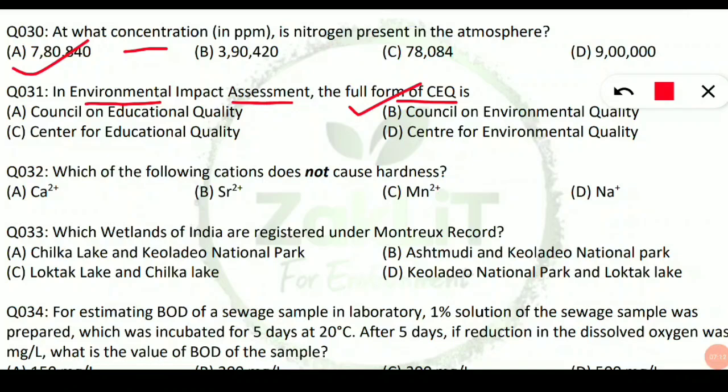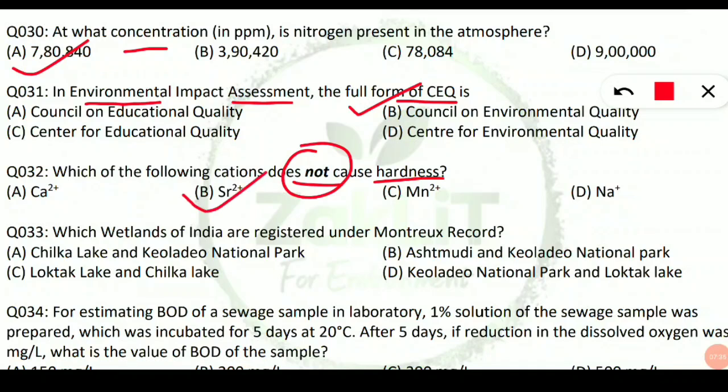Next question, which of the following cations does not cause hardness? So this hardness is not the hardness of rock. It is asking about the hardness of water. Yes, temporary hardness, permanent hardness, we all know that. So here, which is not causing the hardness? Before that, we should know what are the ions which are causing the hardness of water, and they are strontium.